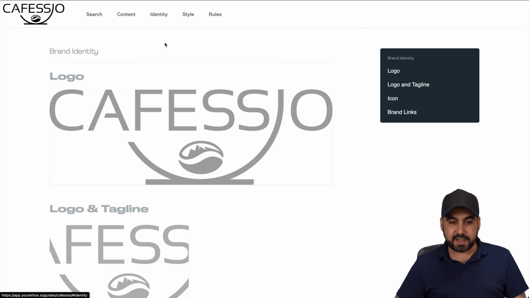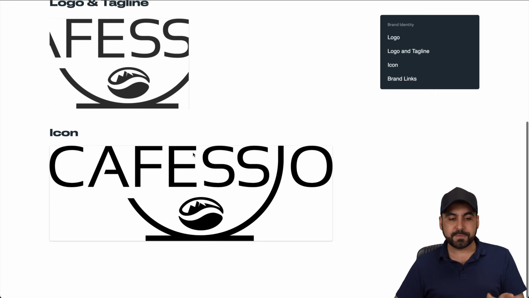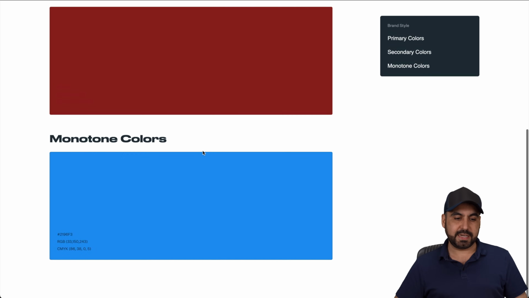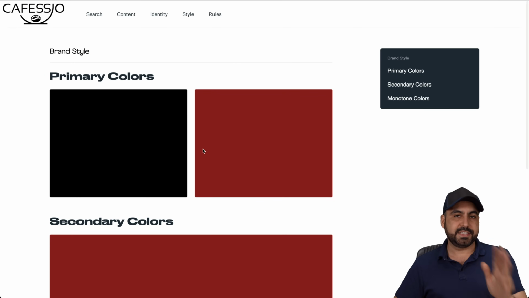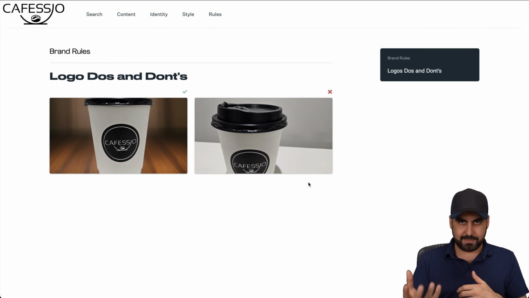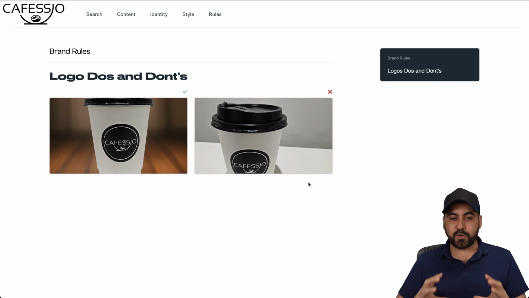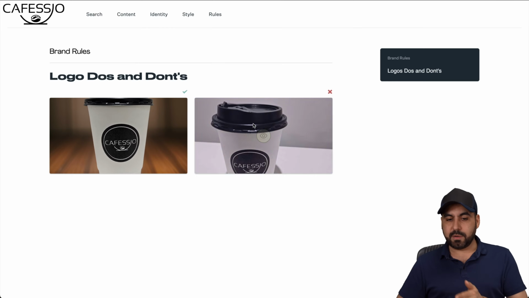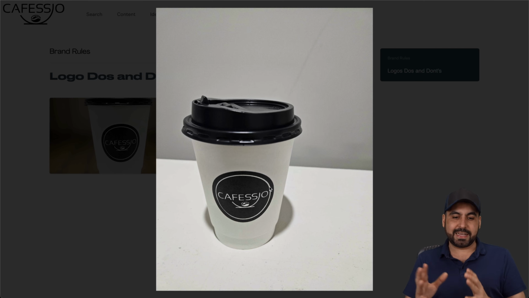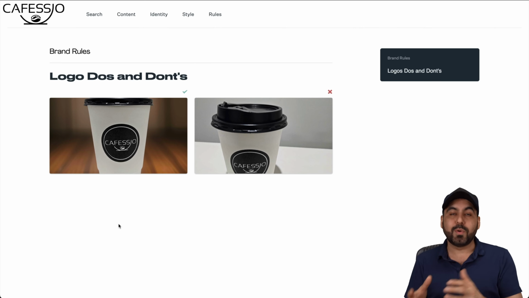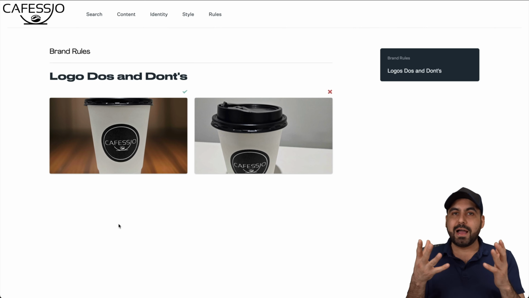Next, I have the identity for this. So you got the logos that you can use, and I also have the style. So in this case, I'm letting them know what colors they can use, secondary colors, monotone colors, etc., just for demo purposes. And then I have some rules, what they can and can't do, okay? And I have several options for this to make this really complex. So in this case, I'm just telling them, hey, you can do this, but you can't do this, okay? Basically, it's like not centered or without a background, and I'm letting them know really easily what they can or can't do, okay? Now, how can I do this?